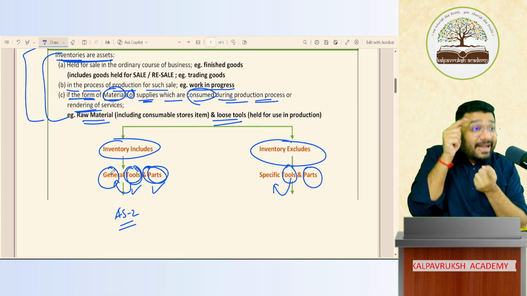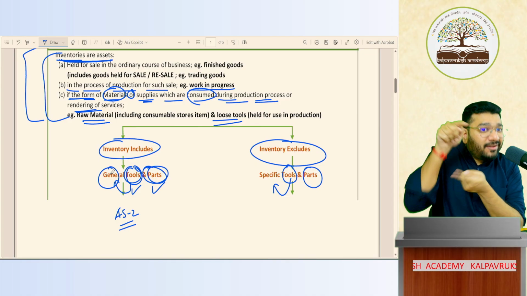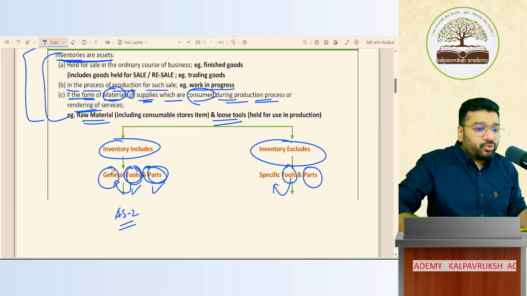In such a case, that battery will be valued as per AS10, and will be depreciated as per AS10. That will not be valued as per AS2. Got it, not got it?